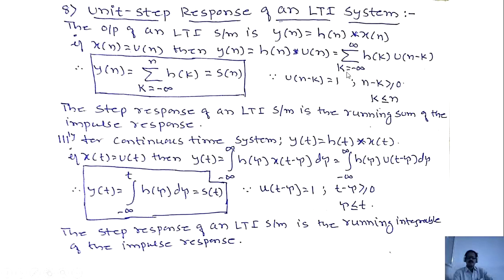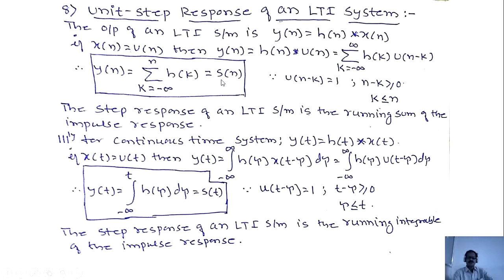Hence instead of k equals minus infinity to plus infinity, I will write y of n equals sigma k equals minus infinity to n. U of n minus k value is 1. 1 into h of k is h of k. This y of n is called s of n. Whenever input x of n is u of n, then the respective output y of n is called s of n. This s of n is called the unit step response.